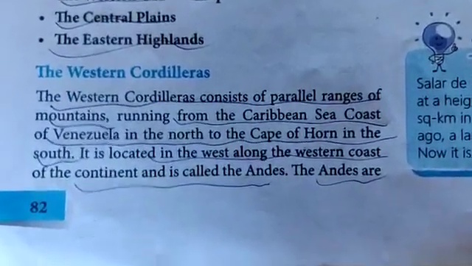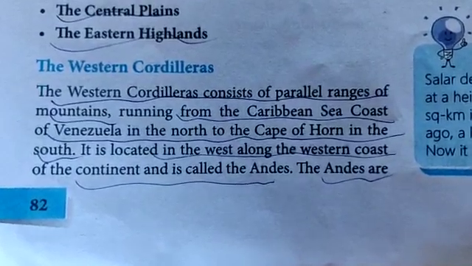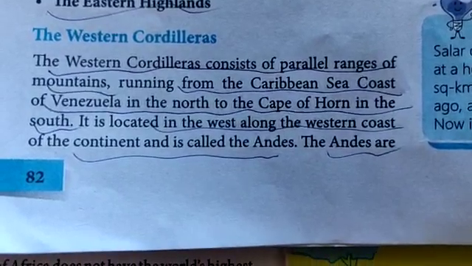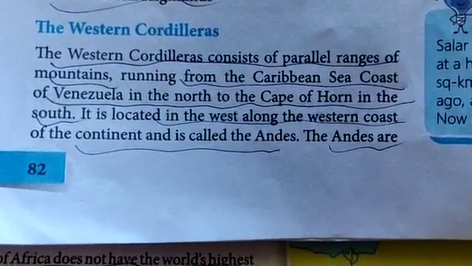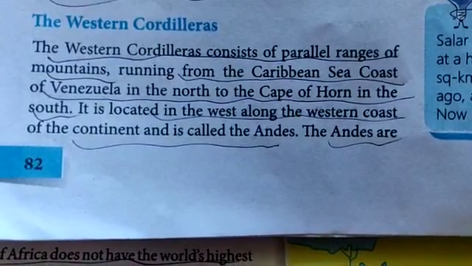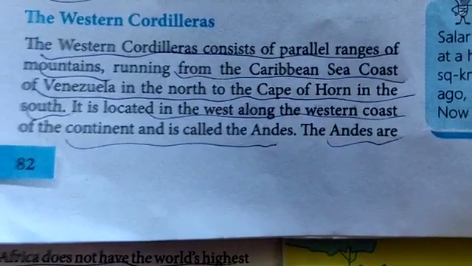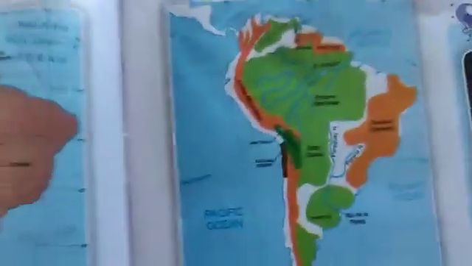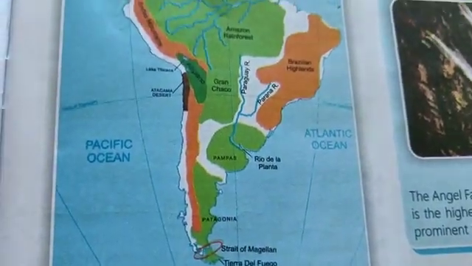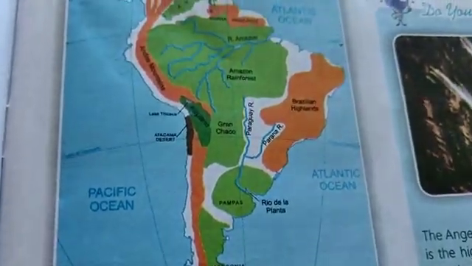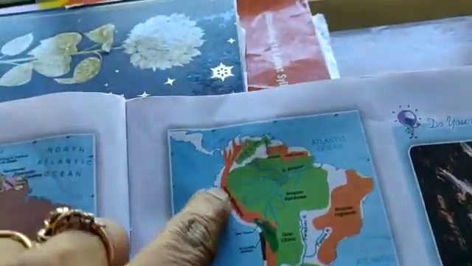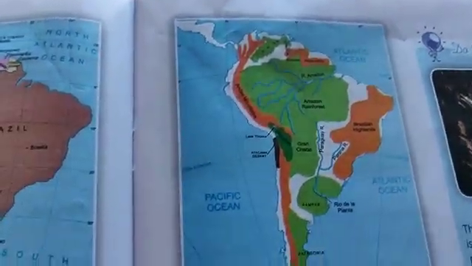Let us first study the Western Cordilleras. The Western Cordilleras consist of parallel ranges of mountains running from the Caribbean Sea coast of Venezuela in the north to the Cape Horn in the south. It is not marked clearly here in the map. The Atacama Desert is marked, the Amazon rainforest is marked, and the Andes Mountains. Can you see, children? Here. Okay, that is the Andes Mountains.